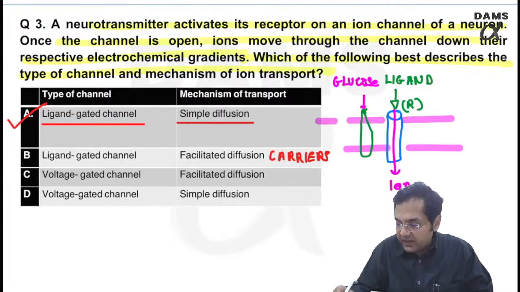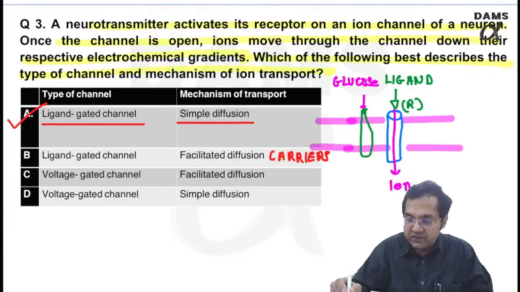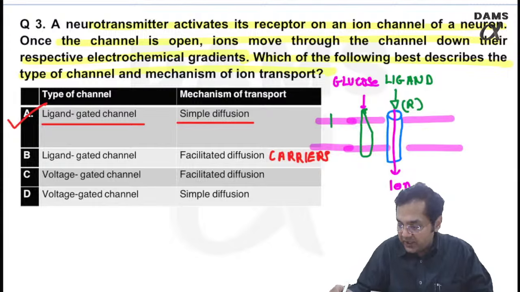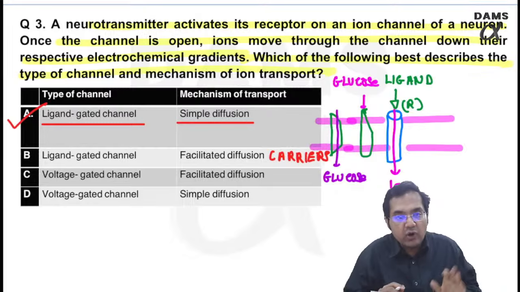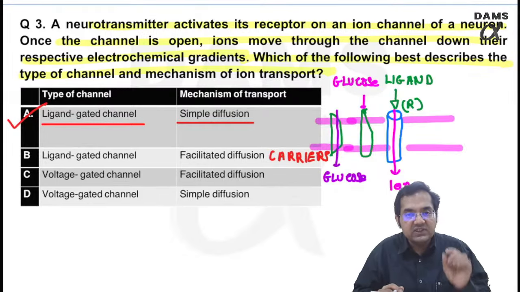That means carriers undergo a conformational change. Conformational change would mean something like this. It changes conformation and then pushes the glucose. So channel is not changing conformation. Channel, remember, always is an example of simple diffusion.